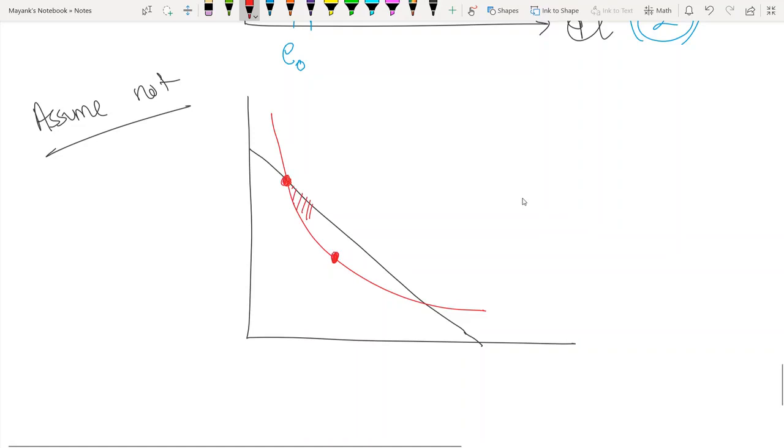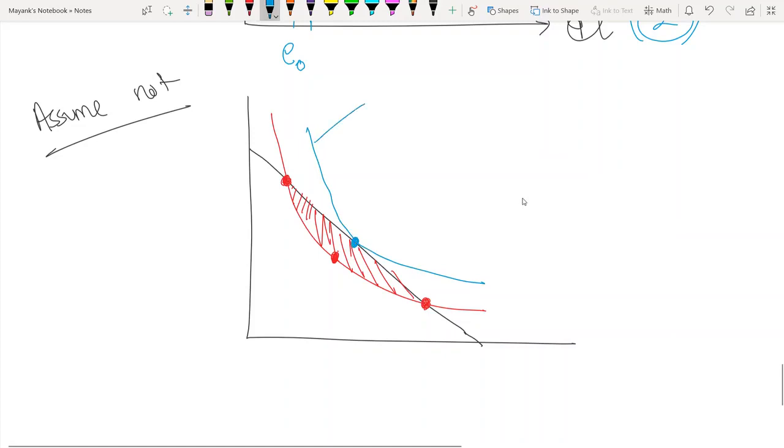So no such point can be the maximum utility, because all these points are giving you higher utility than all these 3 points. So any interior point or non-tangential point cannot be the optimum. The optimum can only be a tangency point. So imagine a tangency point now. Let's say this is the tangency point.